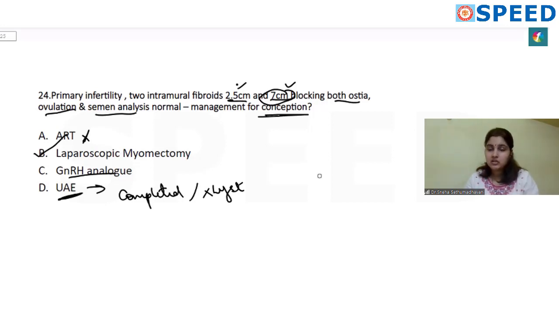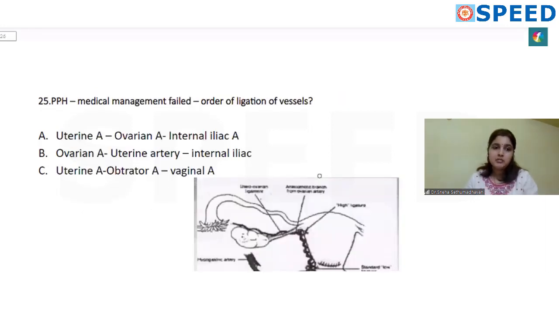So in such patients, it's uterine artery embolization. You cannot provide it for a patient with infertility. Next question, a patient with PPH, medical management has failed.